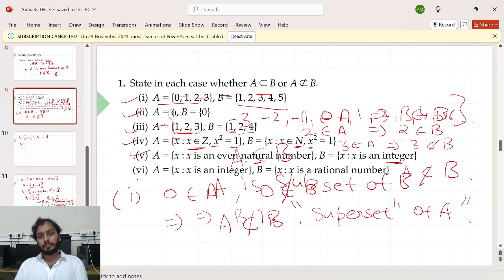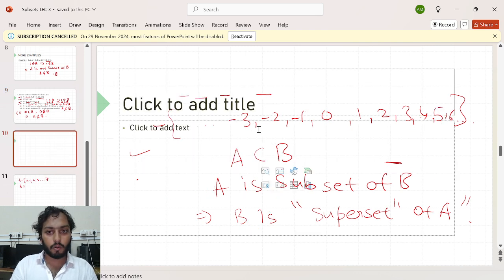The sixth one. Let's come to my set A. The set A is all integers.